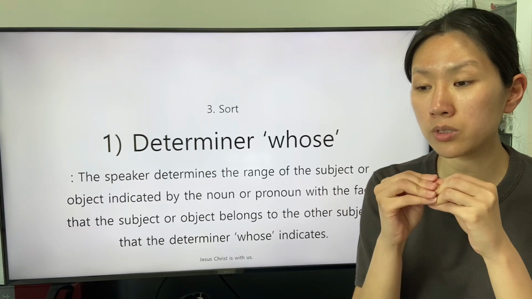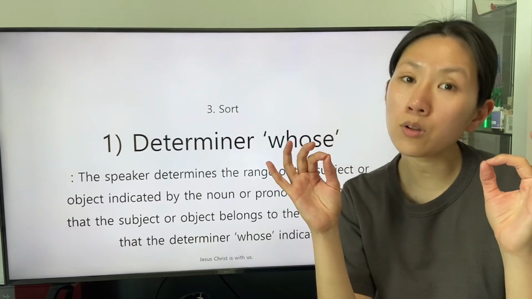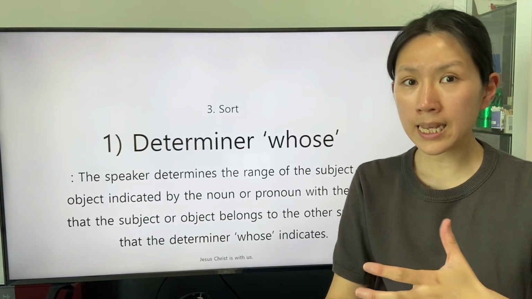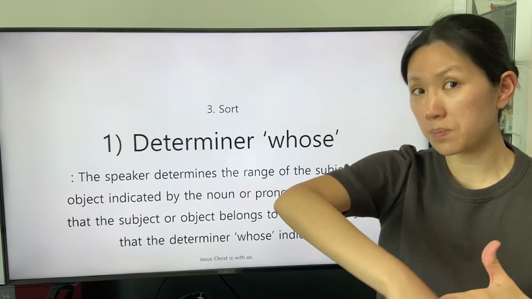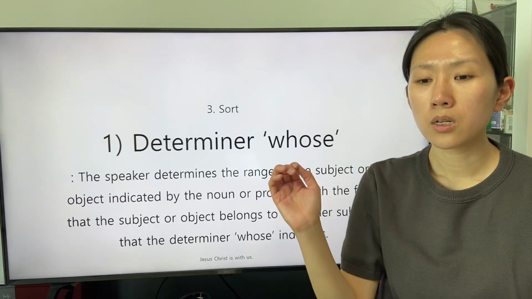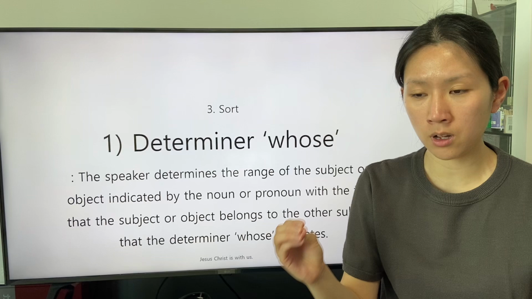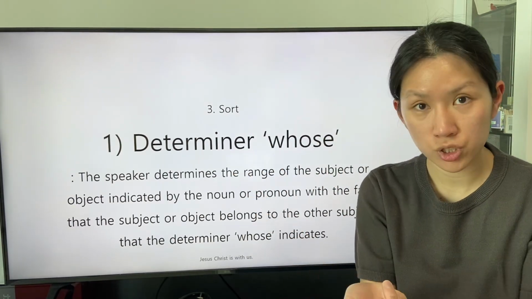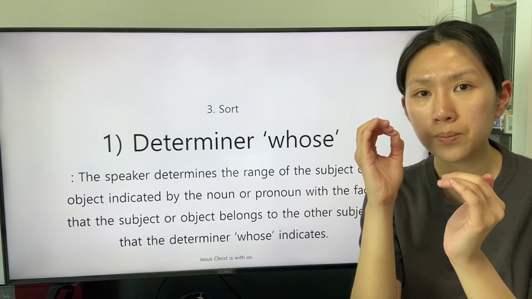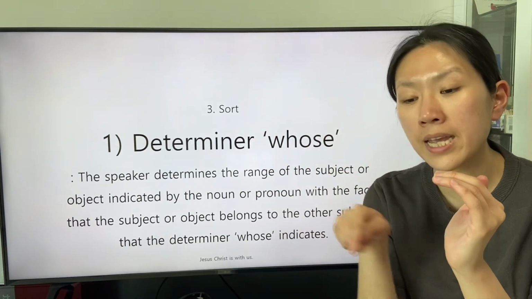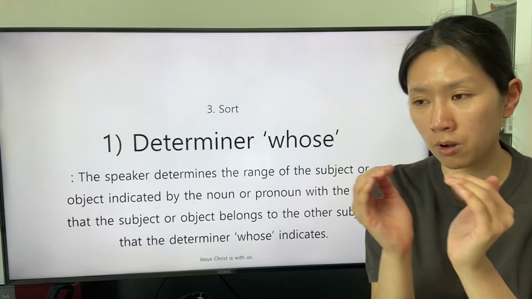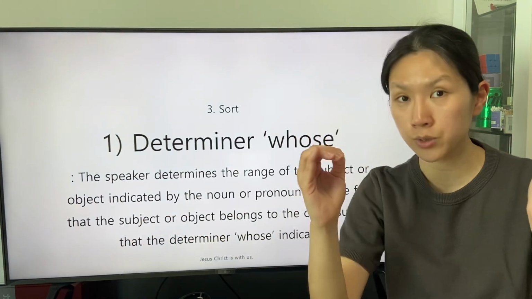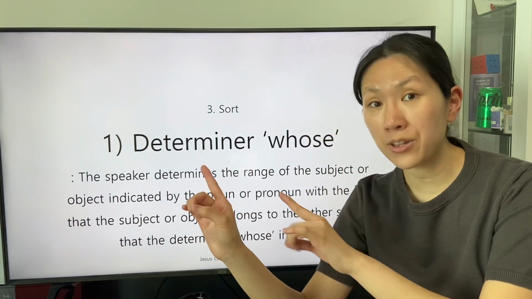The determiner whose describes a noun or a pronoun. The noun or pronoun indicates a range of a subject or an object. The definition of the determiner whose indicates a part of the range, with the fact that the indicated part of the subject or object belongs to the other subject. The determiner whose indicates the other subject.